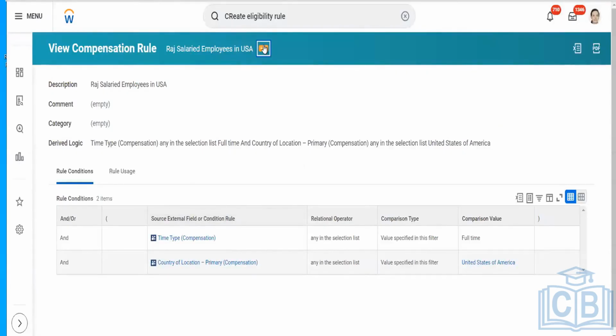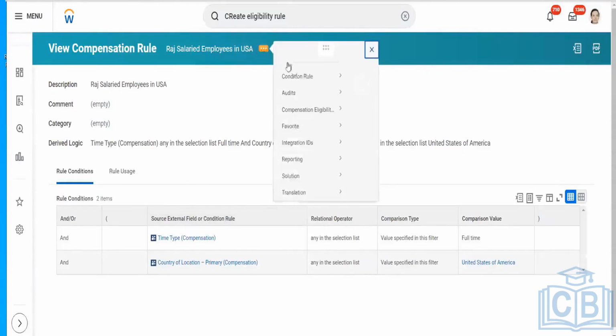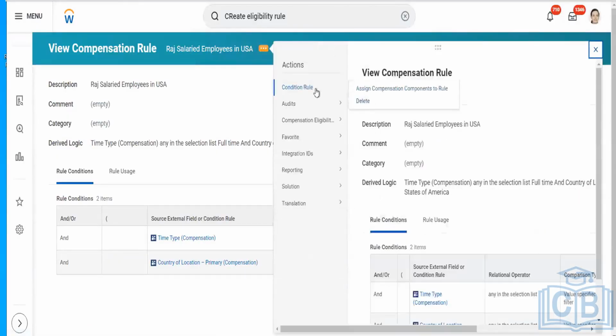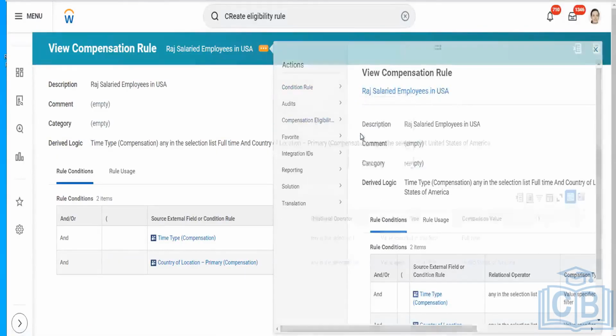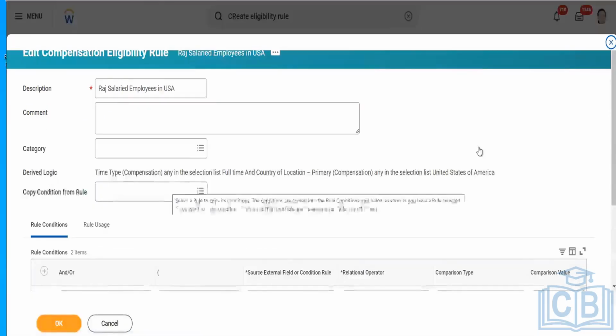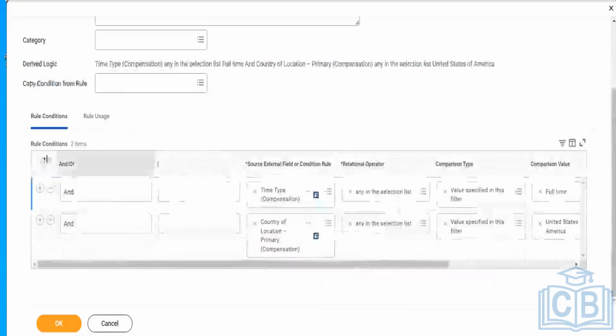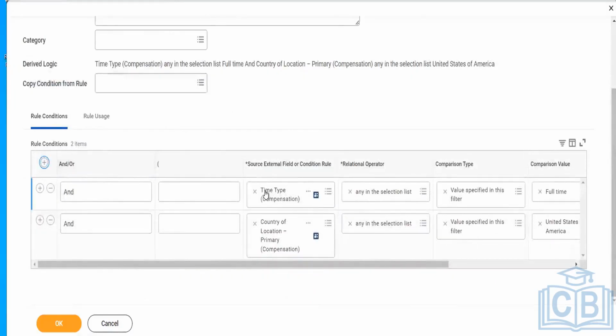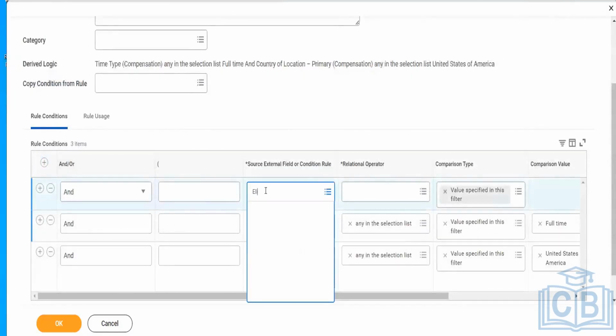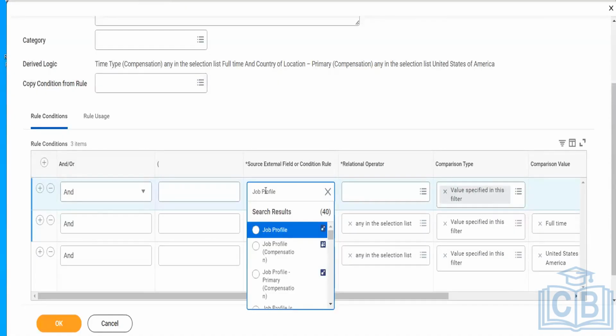Normally here we can select, and I am randomly showing you what field we will select. Here we have job profile.